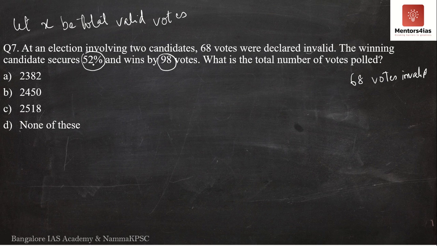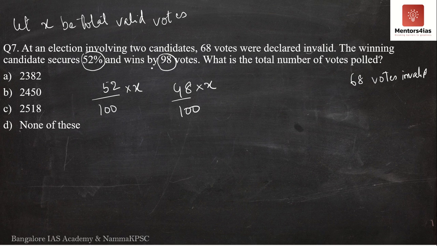So if the person who wins the election got 52% of the votes, what is the total number of votes that he gained? It is nothing but 52% of x, that is 52 by 100 into x. Now, if 52% is the votes gained by the winner, what is the percentage gained by the person who lost the election? It is nothing but 48%, correct? 100 minus 52 is 48. So 48% of x, that is 48 into x by 100, is the total votes he gained.